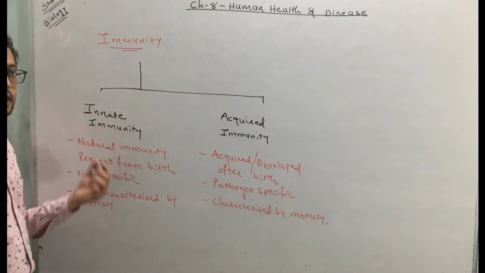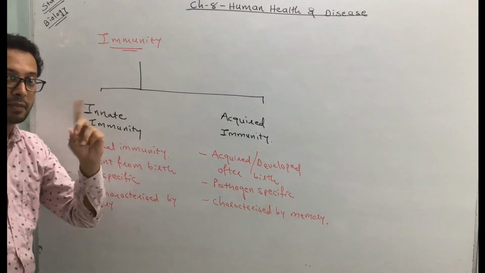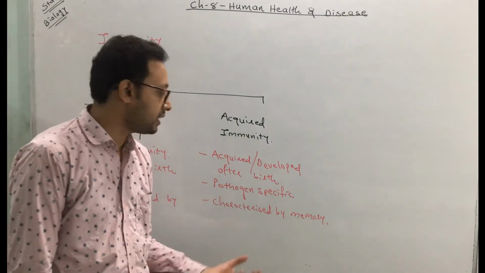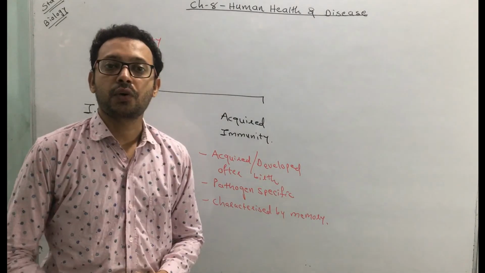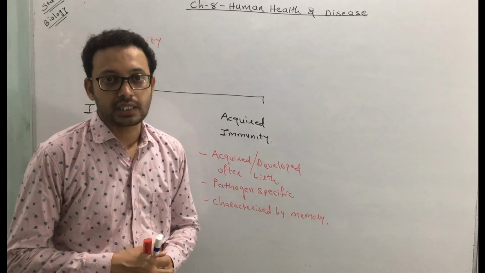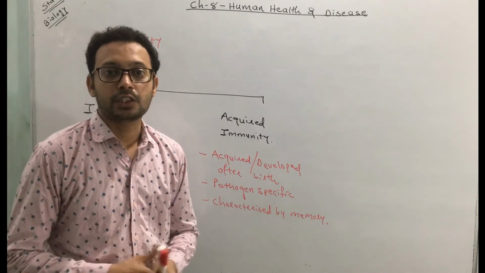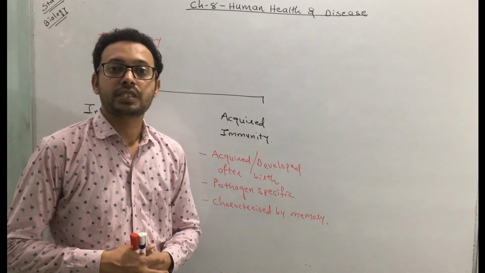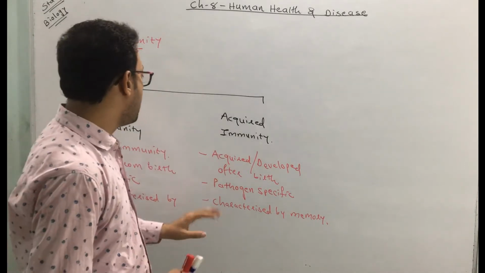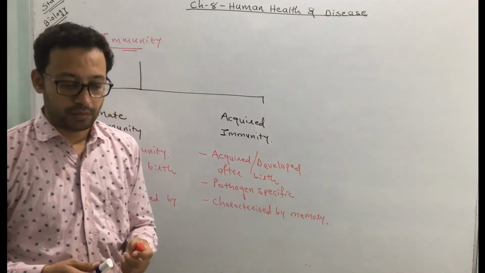Next, the innate immunity is not characterized by memory cells, meaning it doesn't have an involvement of memory cells. But in acquired immunity, there is a characterization by memory cells because it memorizes which kind of attack it has to do. Okay, so this is all about the innate and acquired immunity.